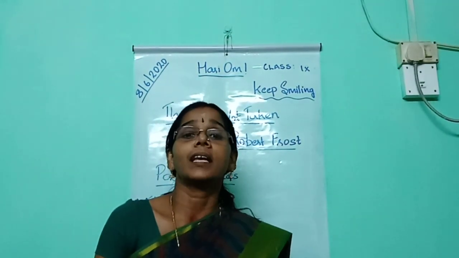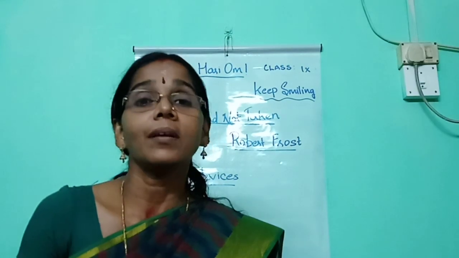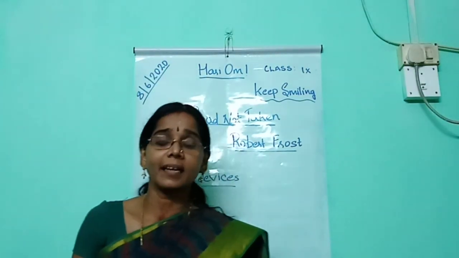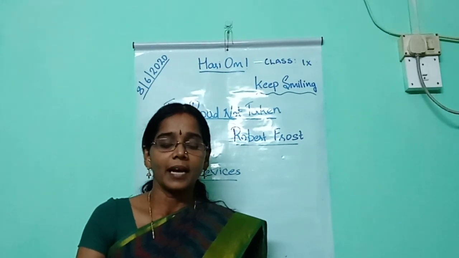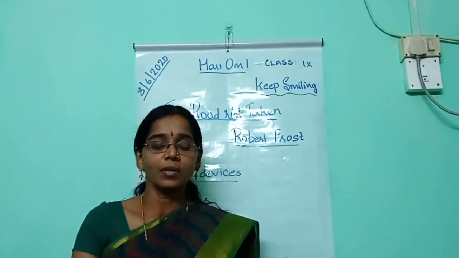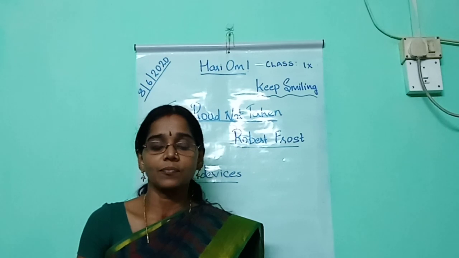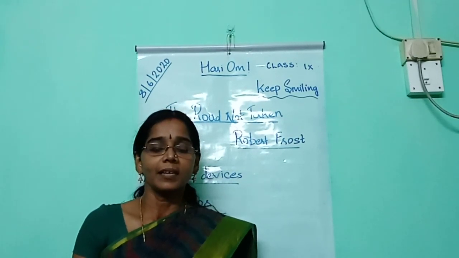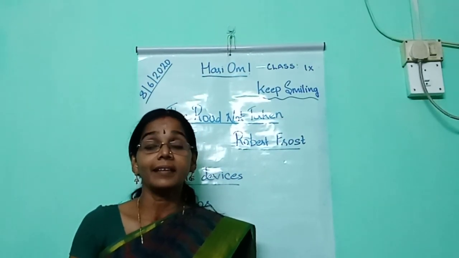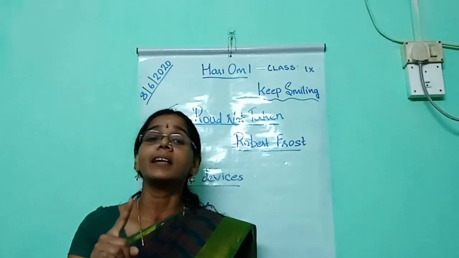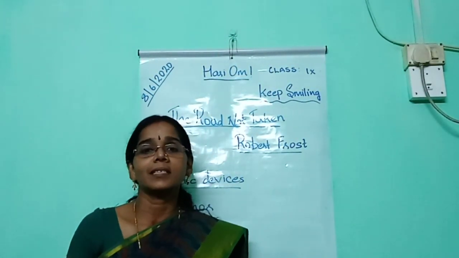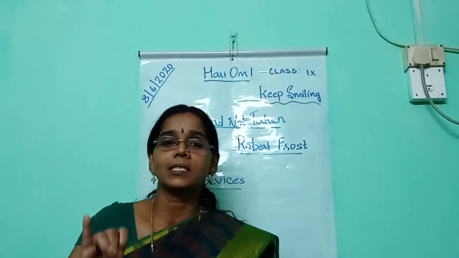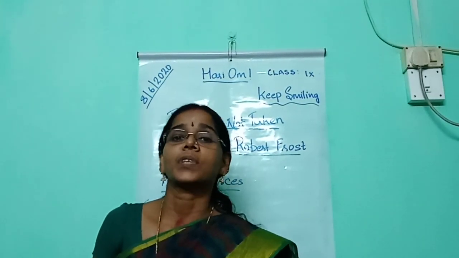Then all of you take your English text, page number 50. Listen to the second line. And sorry I could not travel both, and be one traveler long I stood, and looked down as far as I could. The second line, third line and fourth line begin with the word 'and'. So we can say that the poetic device anaphora is used.